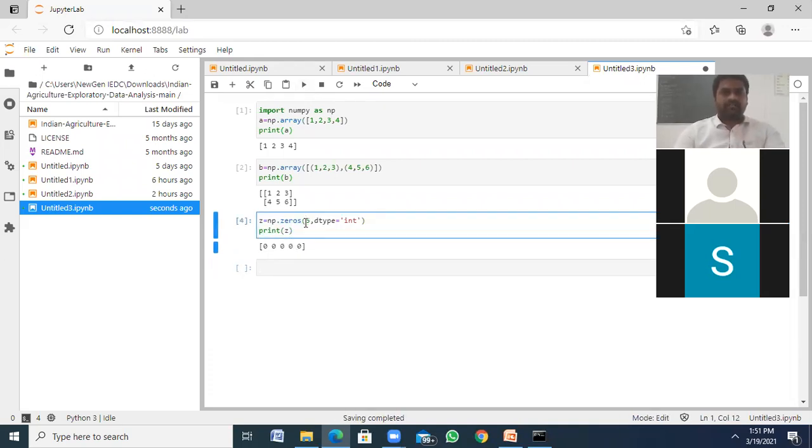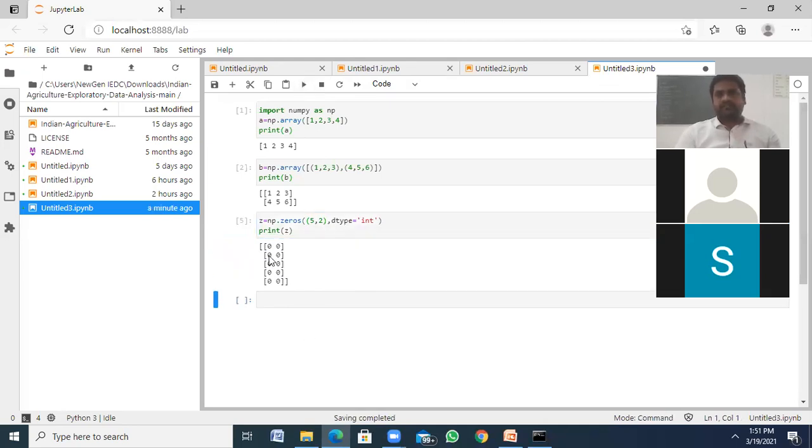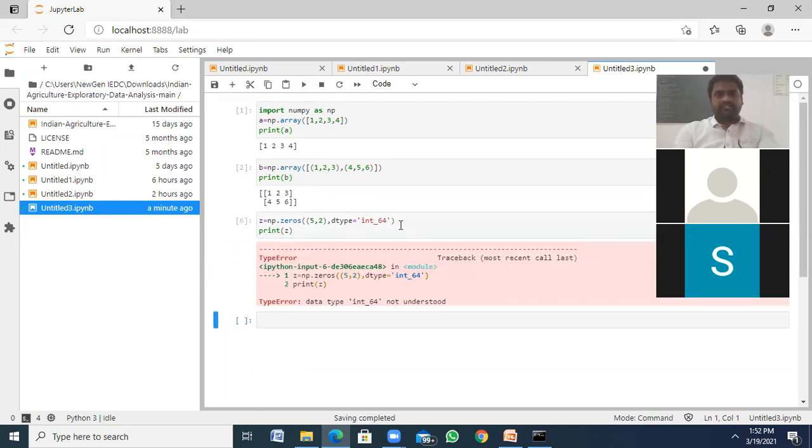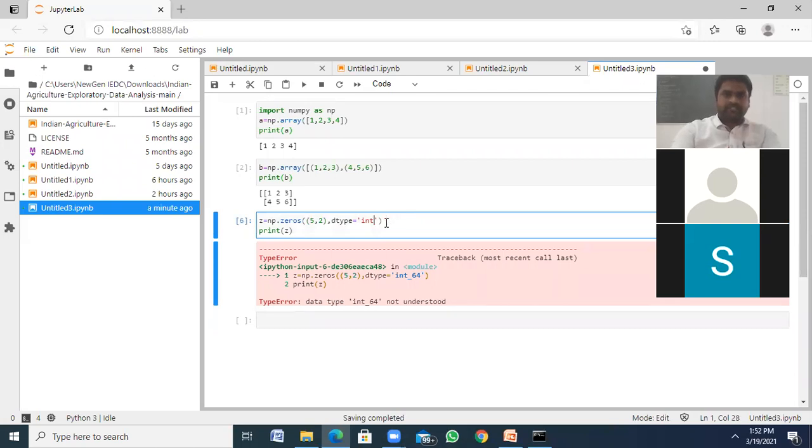So we can have a dimension also. Let's say a 5 by 2 matrix, like this. See, 5 rows and 2 columns of zeros. So integers. What happens when we use it without dtype? By default it returns only float values. So if you want integer, you can use dtype int. In int we can have int64 and int32 also.